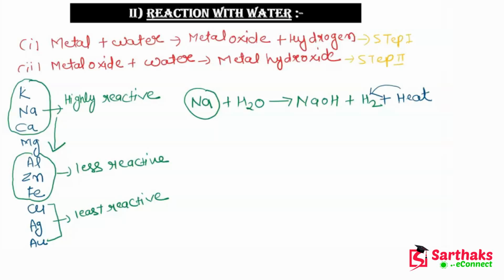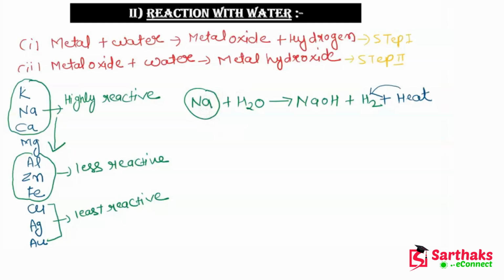Because in this reaction hydrogen gas is evolving, that's why the surface of the water will start burning. So I hope guys this reaction is clear to you.